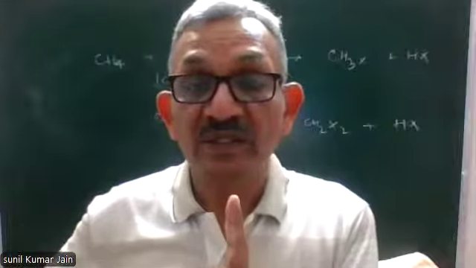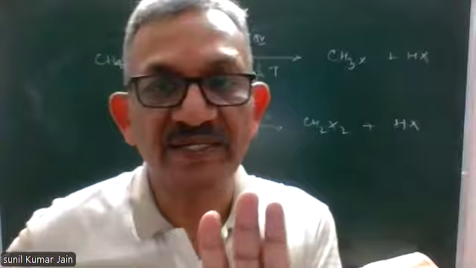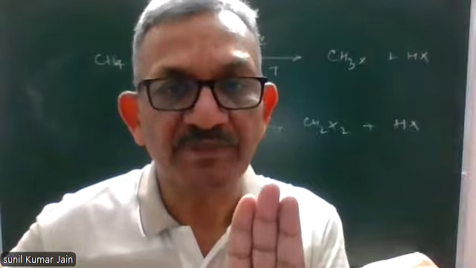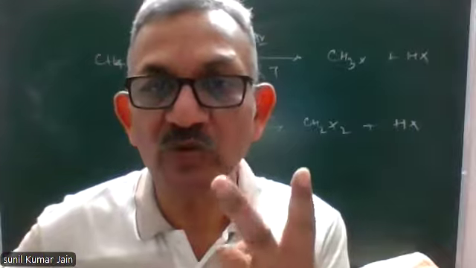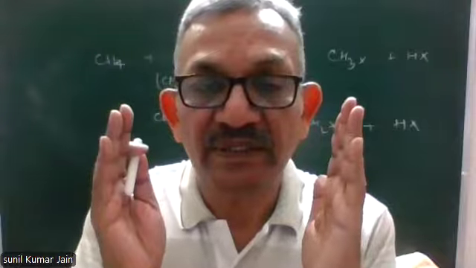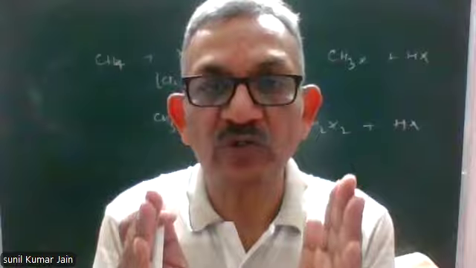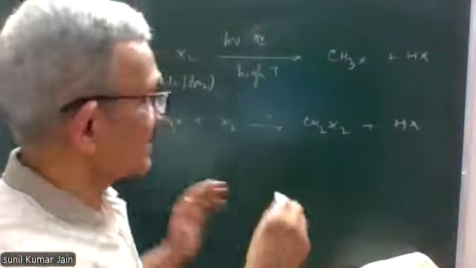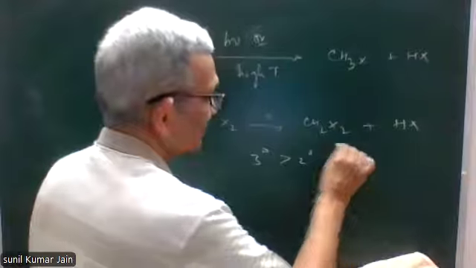Now, if there are more than 2 carbon atoms, let us say 3 carbon atoms, meaning propane, it will have 1 secondary carbon and 2 primary carbon atoms. So in this reaction, the reactivity of hydrogen atoms decreases in the order tertiary, more than secondary, more than primary.